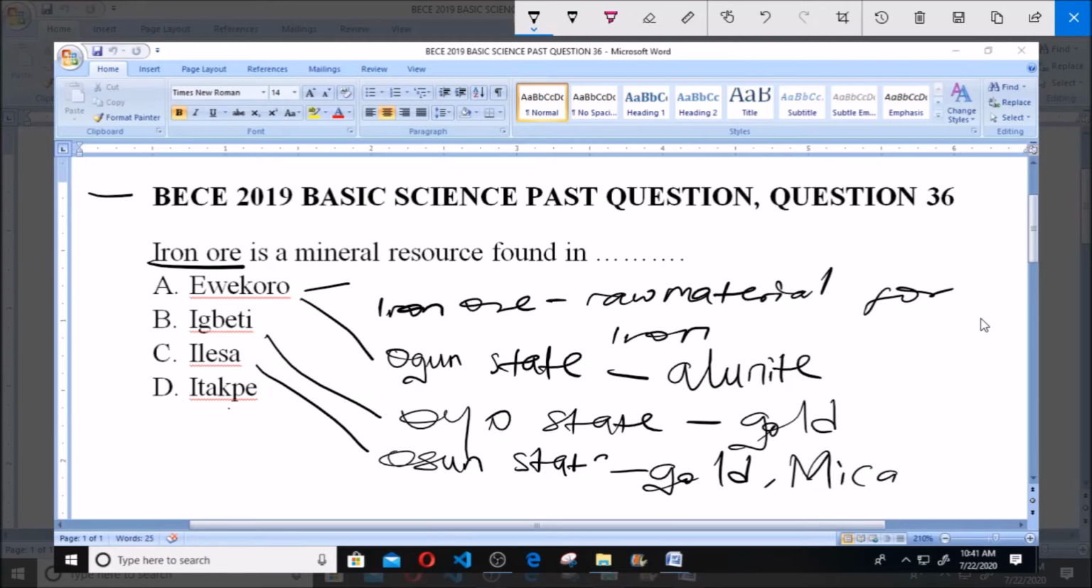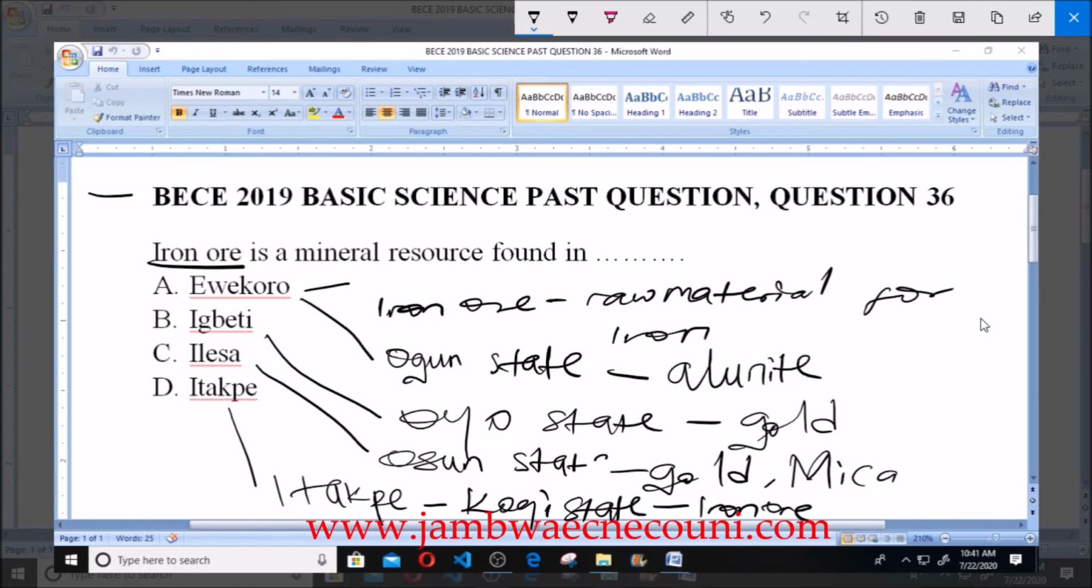Now this is Itakpe. Itakpe is in Kogi State, and the main mineral resource you find here is iron ore. You find iron ore mainly in Itakpe in Kogi State.